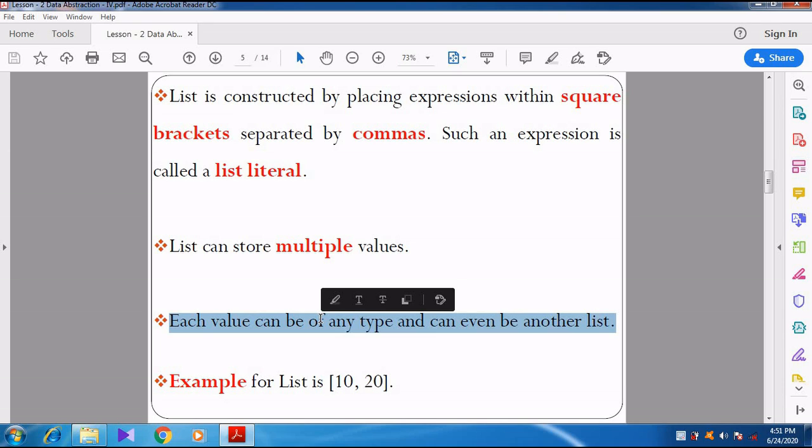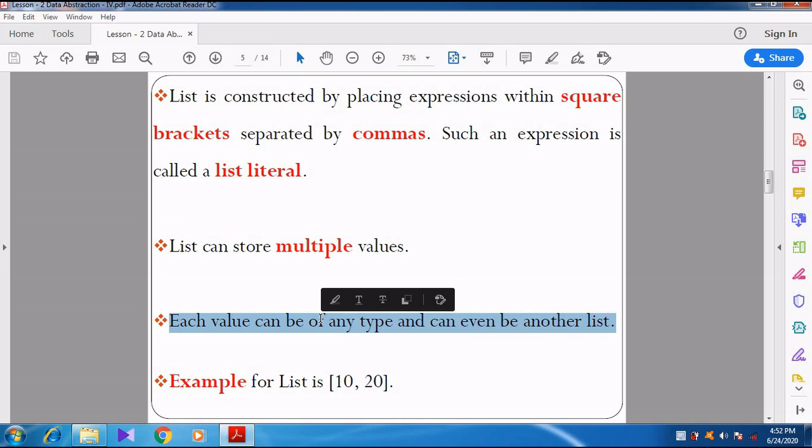Here they are describing that the values may be of different types. Values of different types means one value may be an integer and another value may be a floating point value. For example, 4 and 5.5. 4 is an integer value, 5.5 is a floating point value.